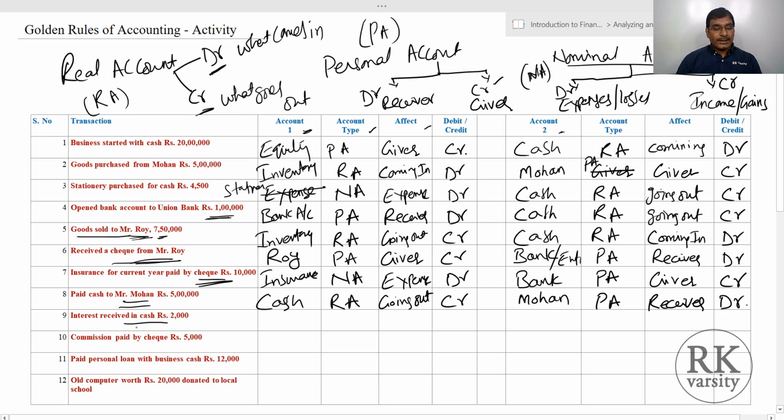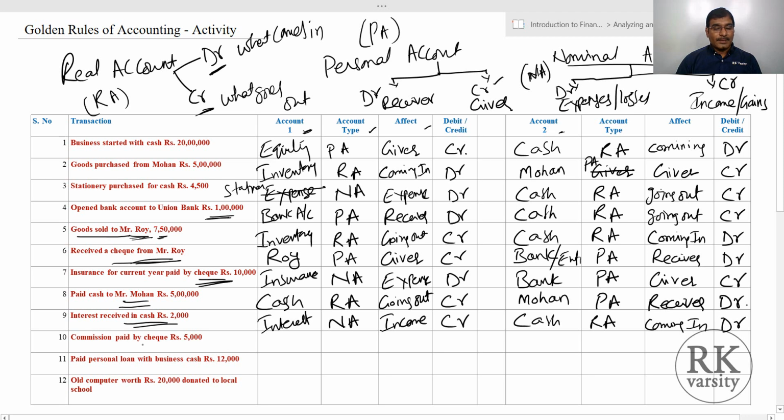Now interest received in cash. So interest received, this is a nominal account and income. So income is your credit. On the other side you have cash. This is a real account and coming in. Cash is coming in. So you do a debit.